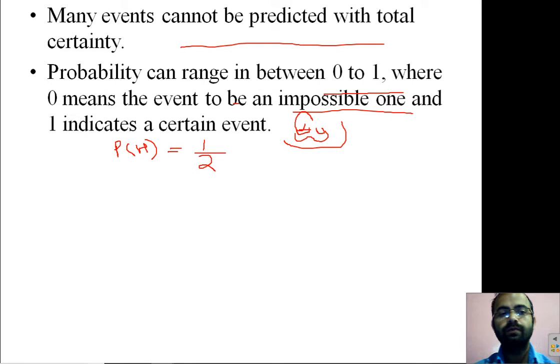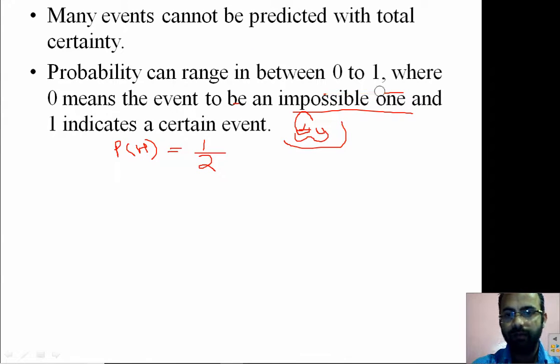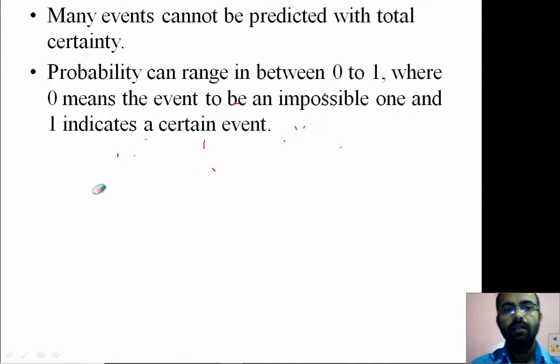Let us take a few other events which we will encounter. In probability, many events cannot be predicted with total certainty. When I was saying that it may rain tomorrow or may not rain tomorrow, this is uncertainty. That simply means most of the events in probability cannot be predicted with total certainty.